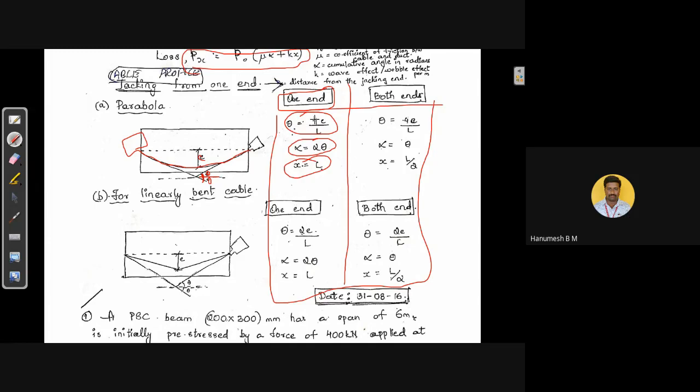Theta is equal to 4E by L. Now alpha is equal to 2 theta.